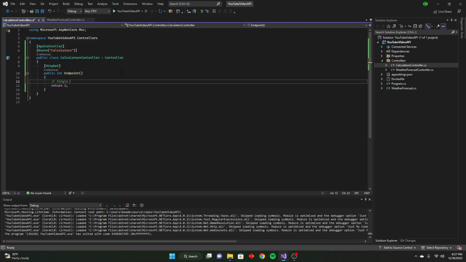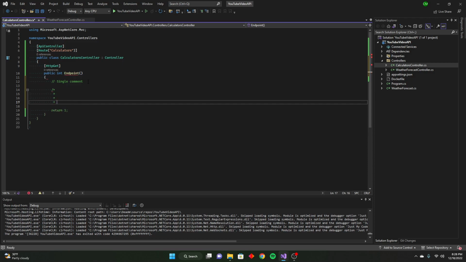So single comment here, and you can make those just by the //, or you have the multi-line comments, which, as the name suggests, you can do for multiple lines. And to do that, you have to do /* and then you can hit enter a few times, and you have to close out the comment with a */. So like I said, I want to go over these because I will be writing notes to try and help you guys out with some of the information.